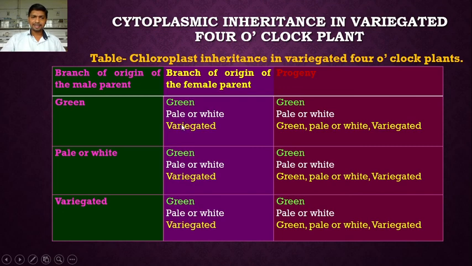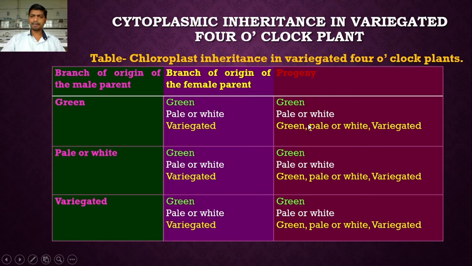In the third example, the egg cell has been derived from the variegated branch. The pollen has been derived from the green branch, but the progeny is a mixed type. It is green, pale or white and variegated, because this egg cell that has been derived from the variegated branch possesses both types of chloroplast. It possesses the chloroplast, because of which the leaves are green. It also possesses the leucoplast, because of which the leaves are pale or white. Because of the presence of both chloroplast and leucoplast, the leaves are variegated.